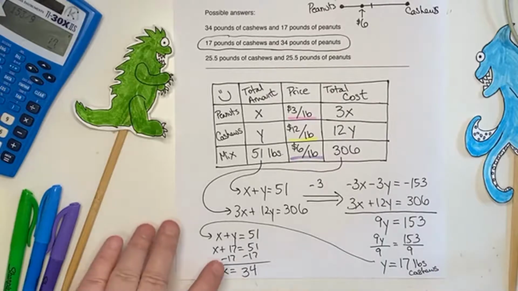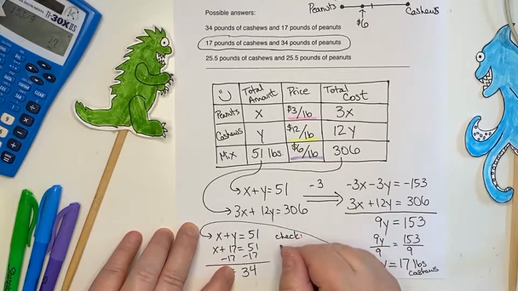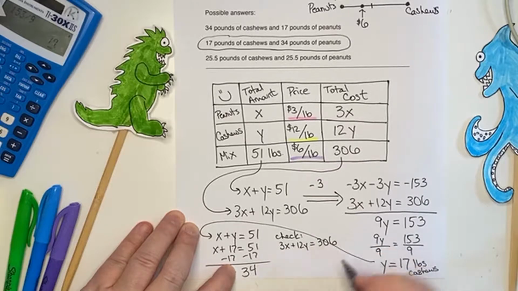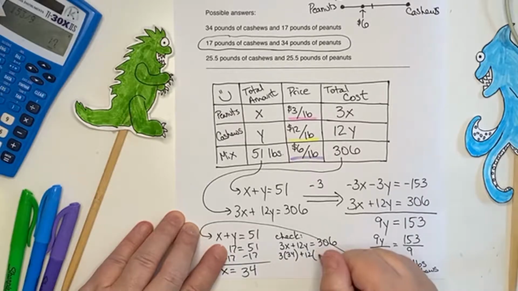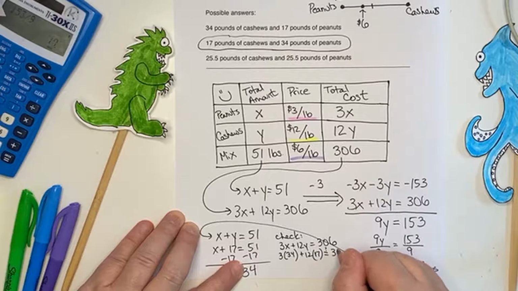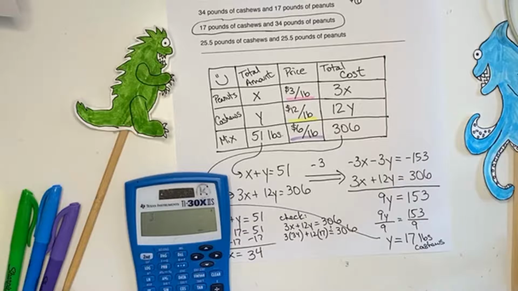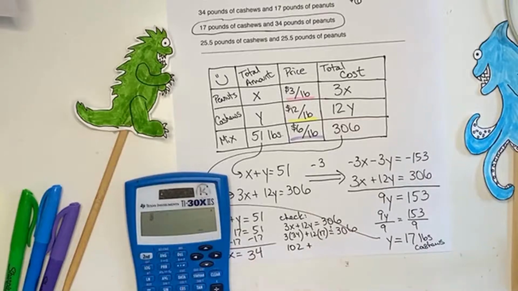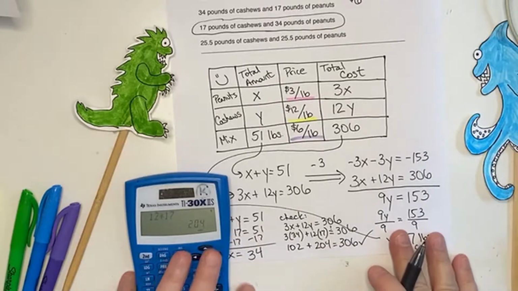Now, could you still check it? Absolutely. Let's do a little check. I've got the second equation. 3X plus 12Y equals 306. So I get 3 times 34 plus 12 times 17. Does that equal 306? Let me check on my calculator. 3 times 34 is 102. 12 times 17 is 204. And that equals 306. Woohoo.